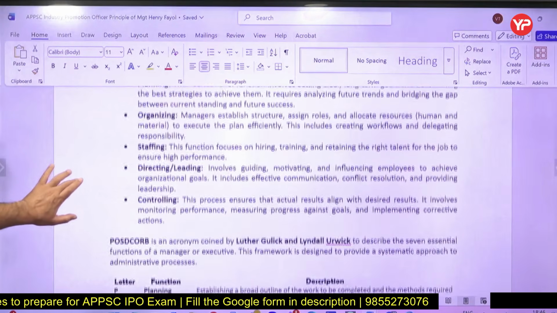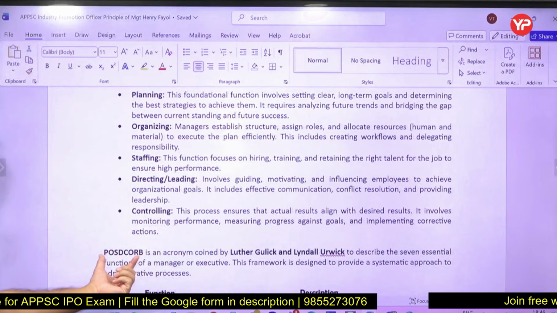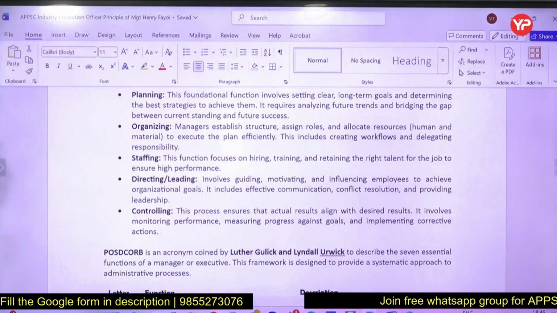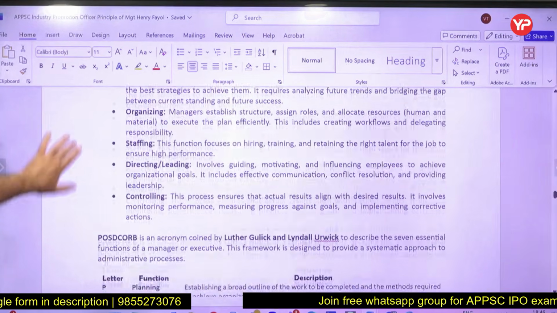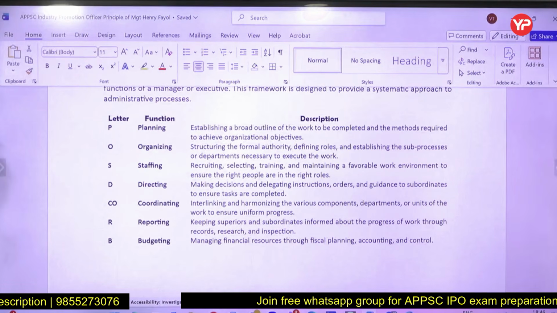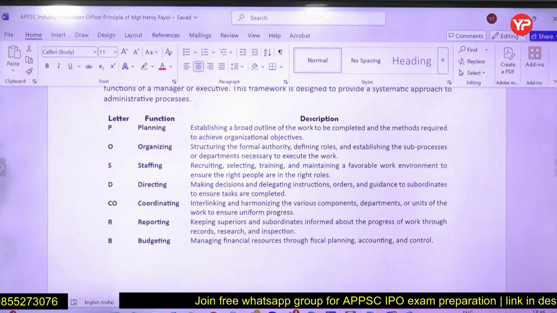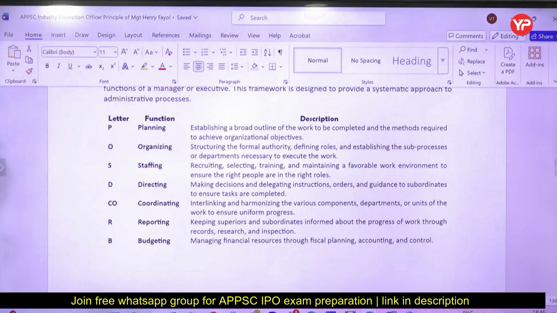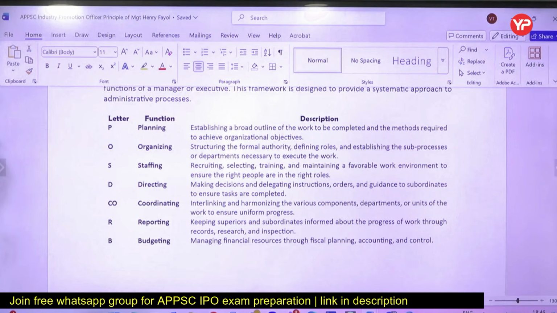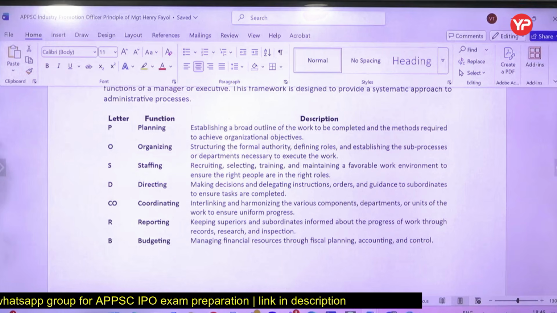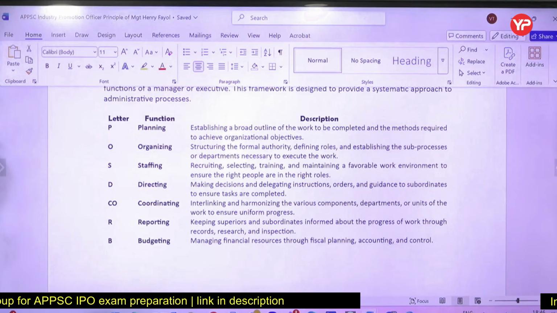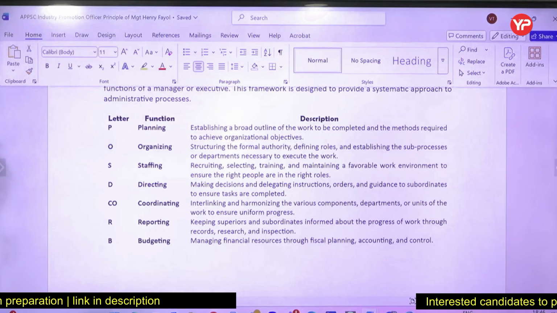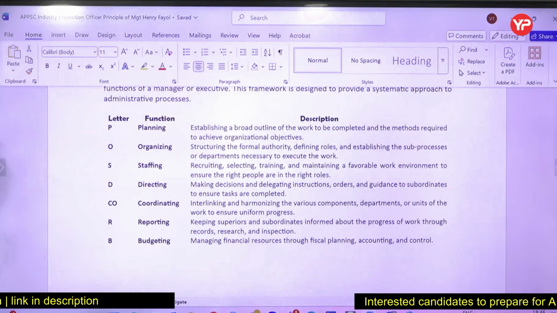So Gulick and Urwick, they gave POSDCORB as an acronym, 7 functions of a manager. So what were those 7 functions? Planning, organizing, staffing, directing, coordinating, reporting, budgeting. POSDCORB. Planning: what is to be done, what is the objective. Organizing: define the roles, responsibilities, formal authorities, how it is to be done. Staffing: recruiting, selecting. Directing: delegating the work, giving the order.